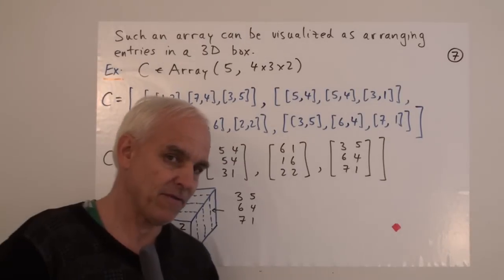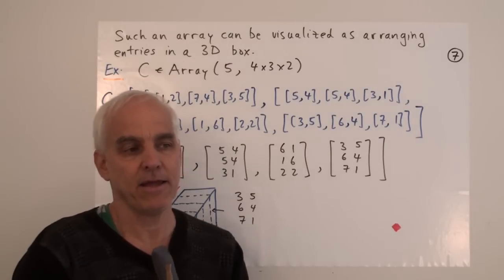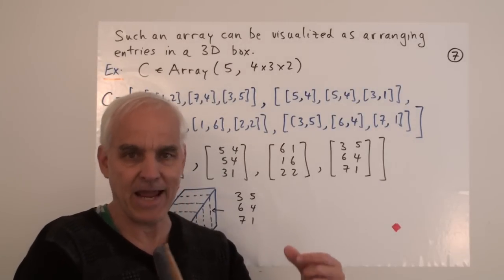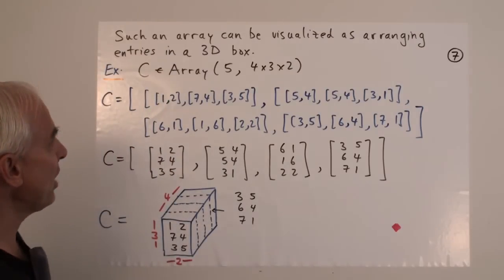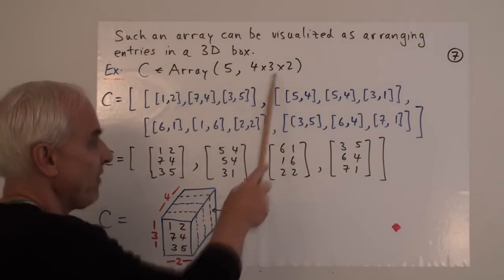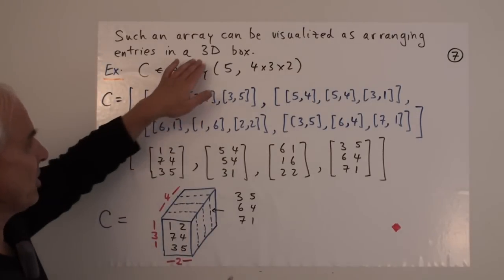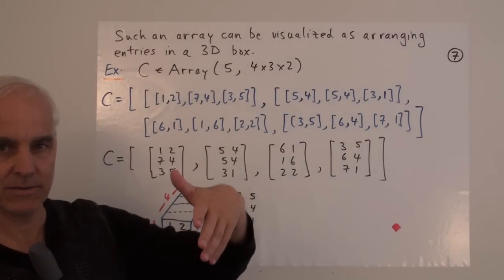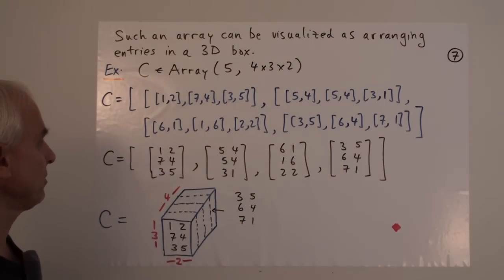And so just as we've visualized a 3 by 4 array, say, in terms of a rectangular array of numbers on a paper, so we can visualize this kind of higher dimensional array as entries arranged in a three-dimensional box, sort of the three-dimensional analog of a rectangle.